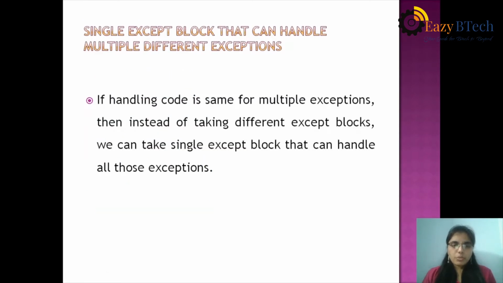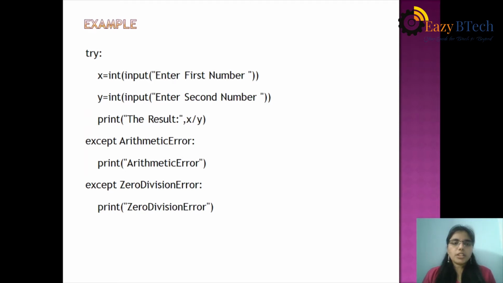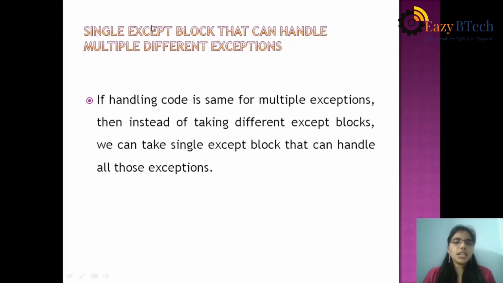In the previous session I completed up to this. So what is the next concept? A single except block that can handle multiple different exceptions. If the handling code is the same for multiple exceptions, then instead of taking different except blocks, we can take a single except block that can handle all those exceptions.